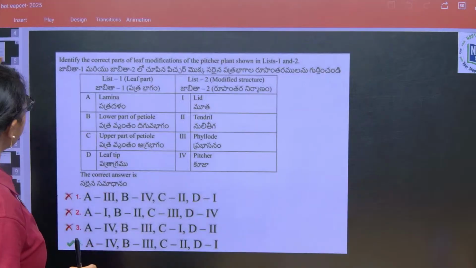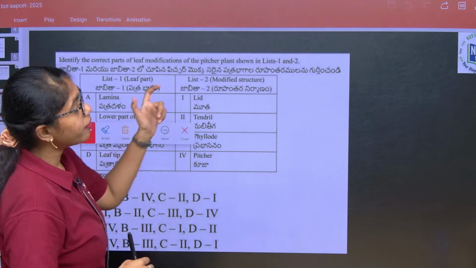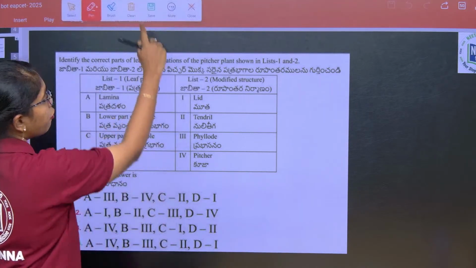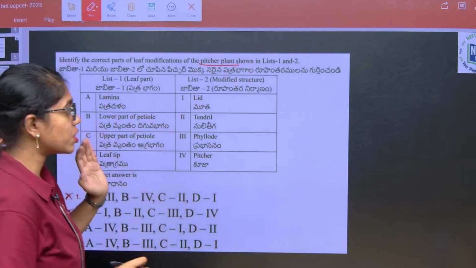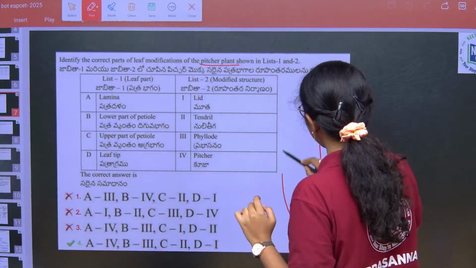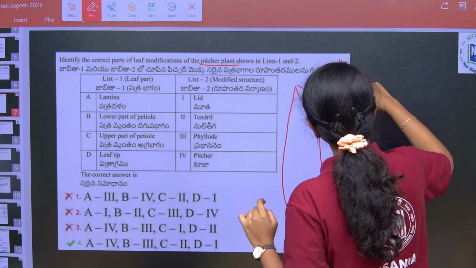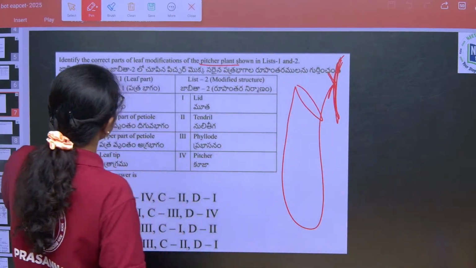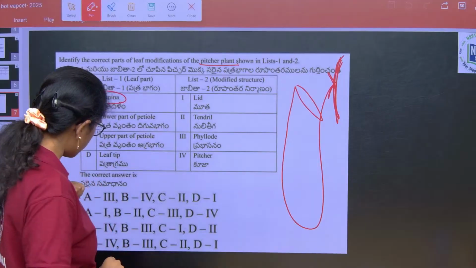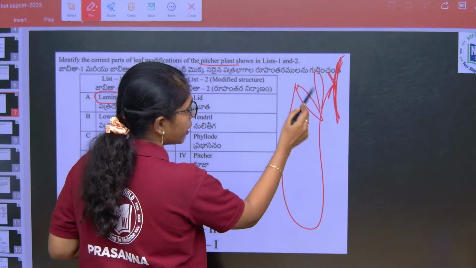Next, identify the correct parts of leaf modifications of pitcher plant in List 1 and List 2. In the pitcher plant, stipules are there, petiole will be there, and each of them is modified. The lamina of the leaf is modified into the pitcher.